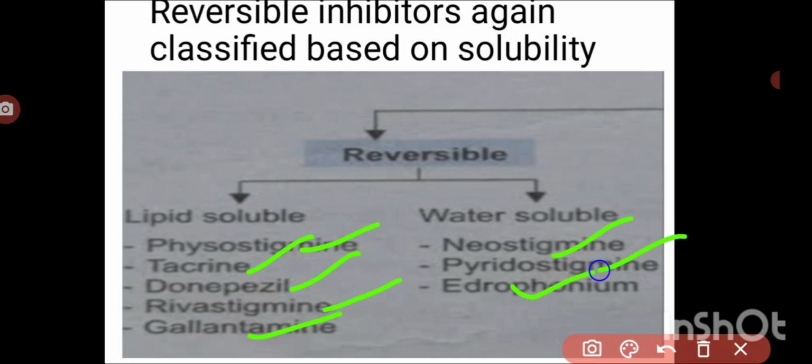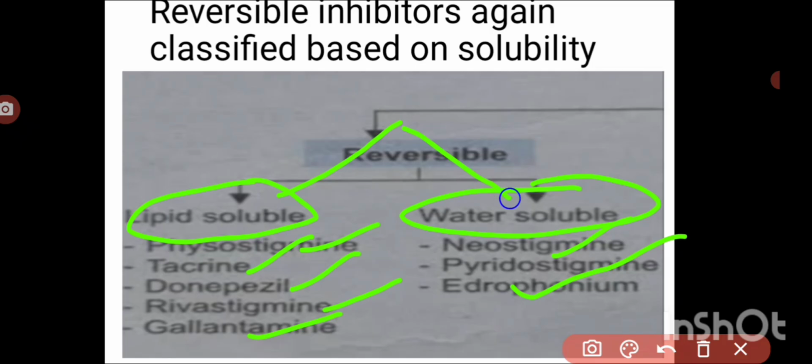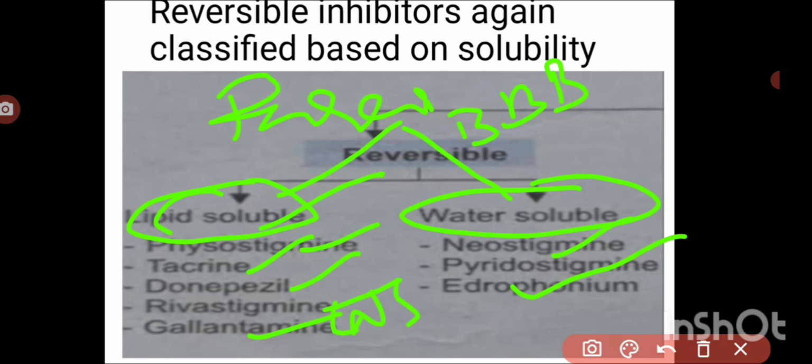Depending on their solubility, they also differ in the pharmacological effects. What effects do they produce? They produce parasympathetic effects. The lipid soluble ones diffuse across the blood brain barrier and even enter the CNS, so they produce more CNS effects. They also cross the cornea, so they produce more effects on the eye. So they produce more muscarinic and CNS effects.